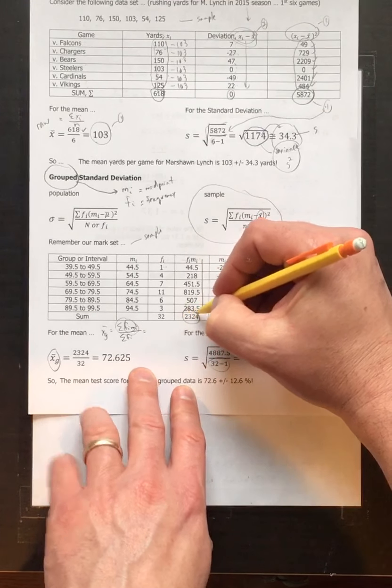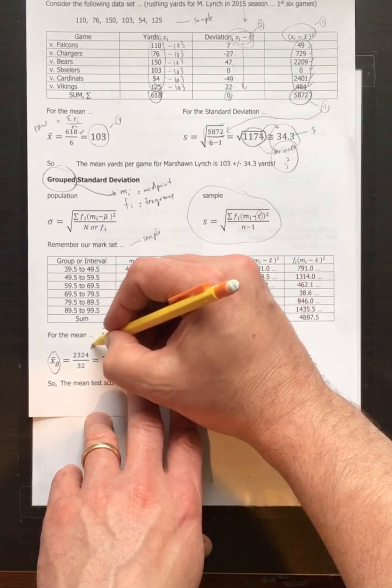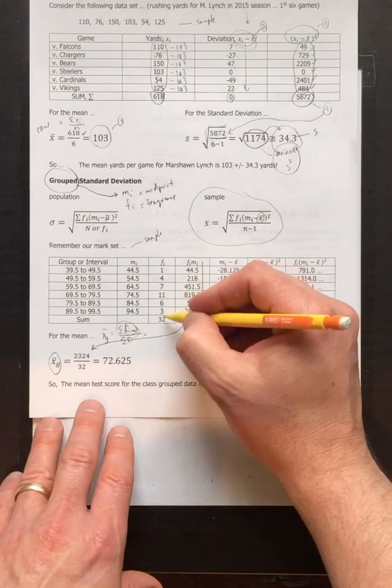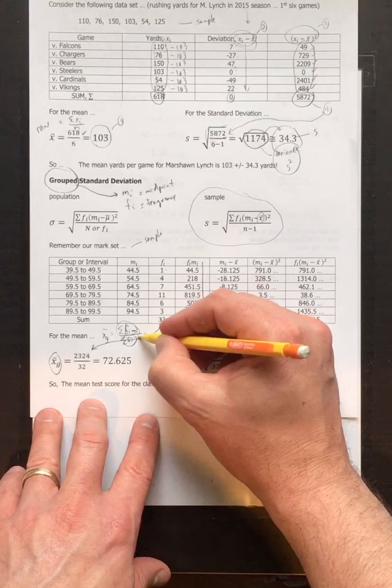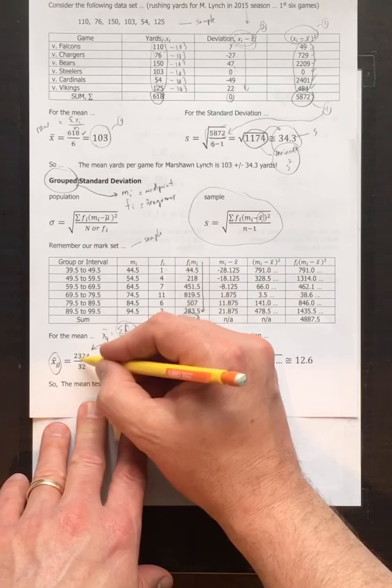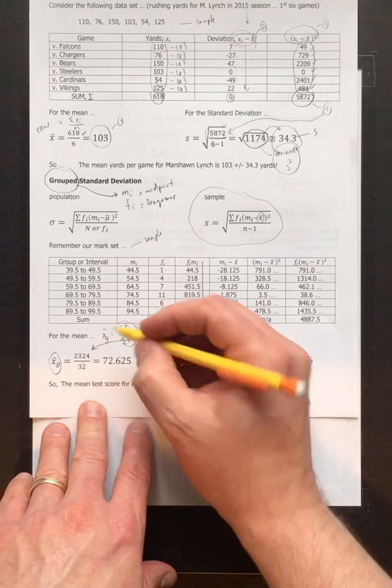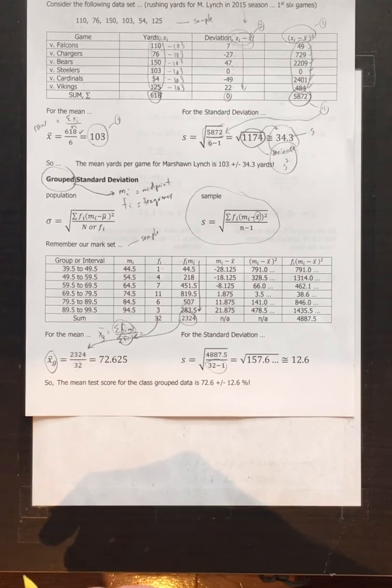And we get this 2324. That gives me my numerator for my mean. My sum of my frequency comes from here. I just add up all my frequencies. So it's going to be 2324 divided by 32, which gives me 72.65.